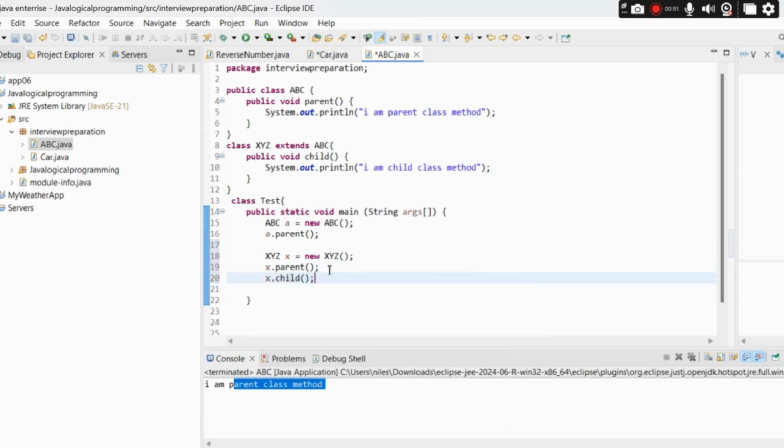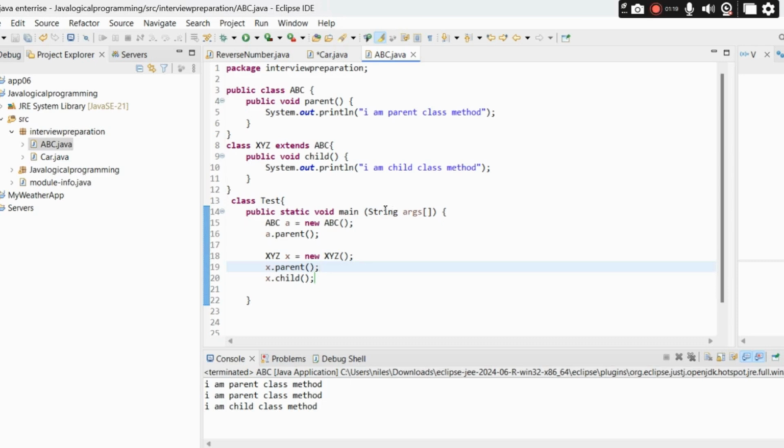Okay. Now let me try to run it. Here you can see, right? This is the earlier result, so kindly ignore it. You can see, right? I am parent class method. I am child class method. Okay. So now you can see that using a child class reference, we can call the parent class method. But by using a parent class reference, we cannot call child class or child specific methods.